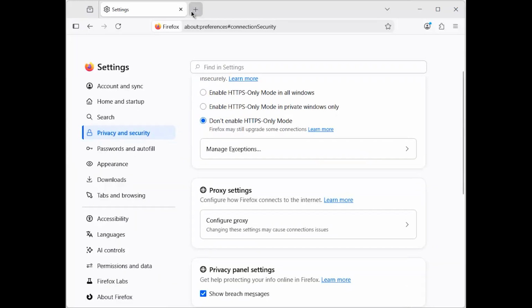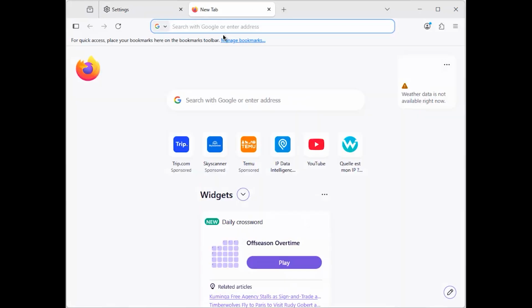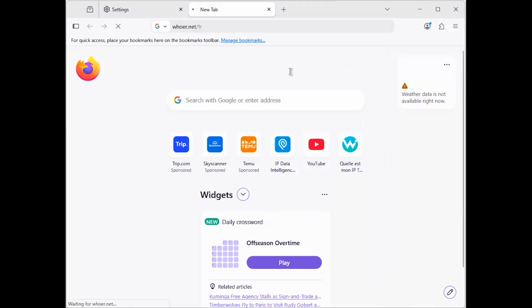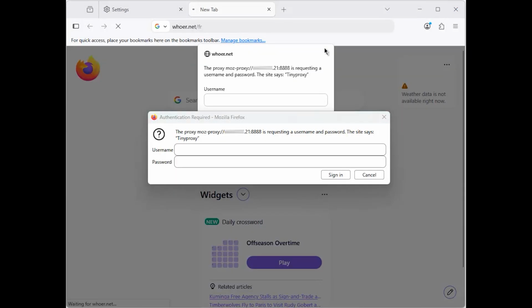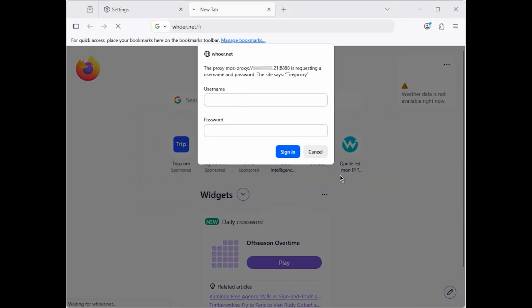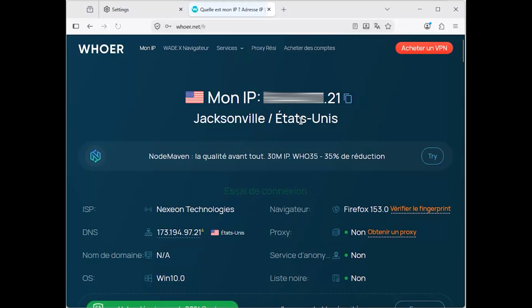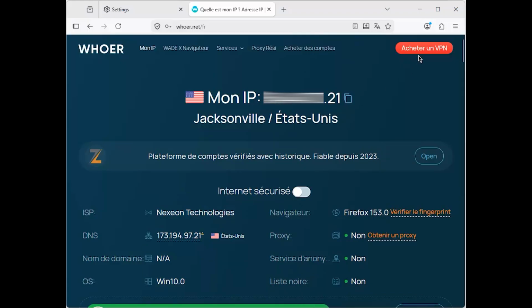Now, open another tab on your web browser and try to access a website. You will be asked to provide your proxy username and password. Provide your username and password, and click on the Sign In button. After successful authentication, you will be able to access the website.